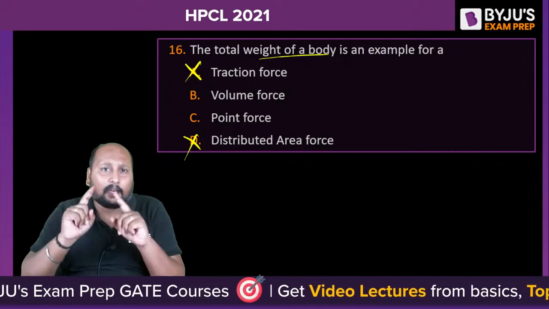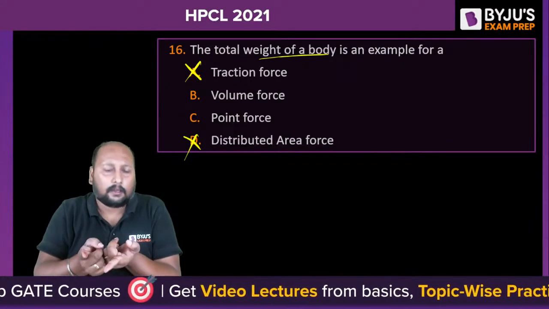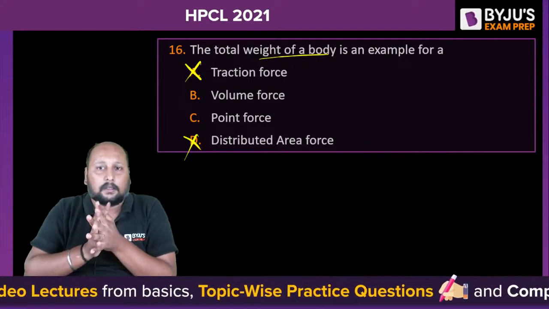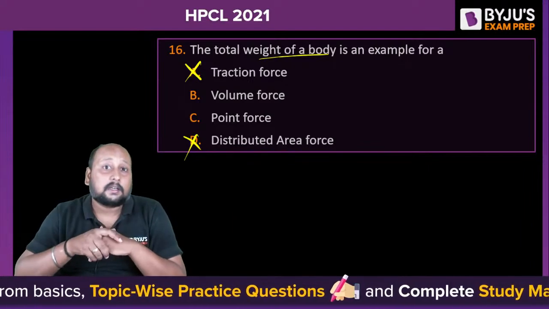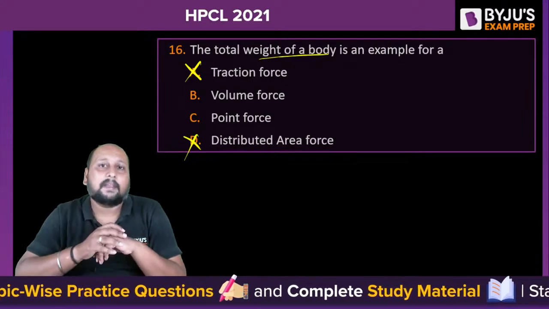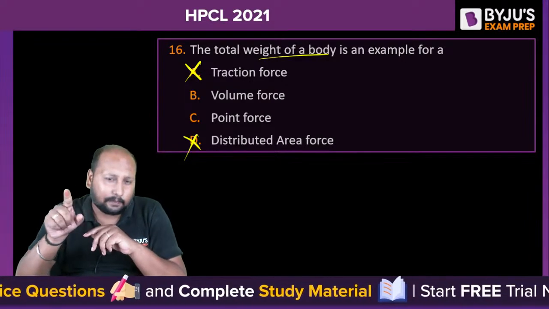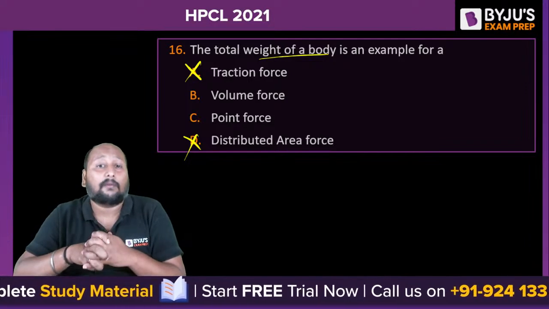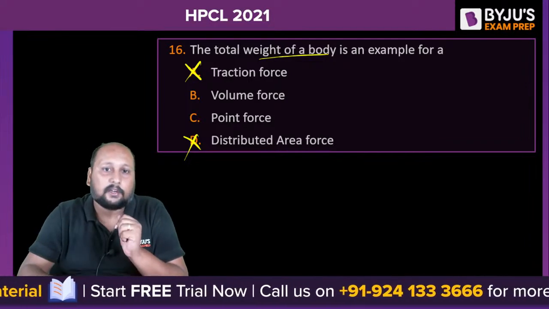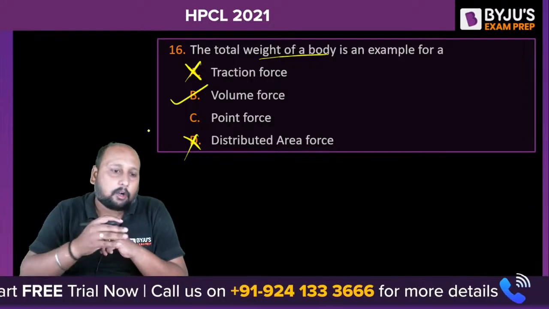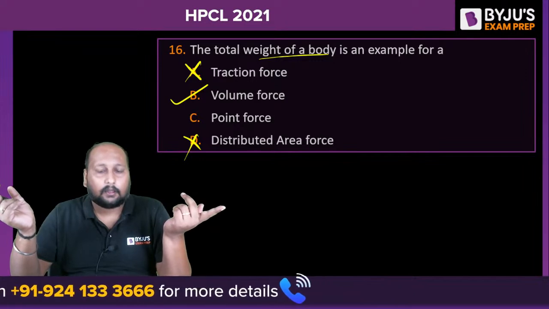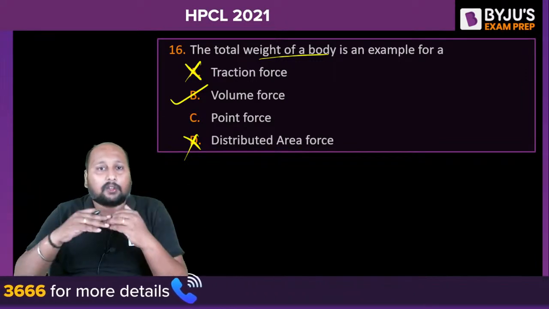can we say we are talking about the overall body? We are talking about the overall body. That means the complete volume of the body is being considered. Right. This is one of the questions. It is a statement directly picked from your textbook. The total weight of the body is an example of the volume force, not the point force. Option B, because it is basically representing the volume of the body. It is not about area. It is not about traction.